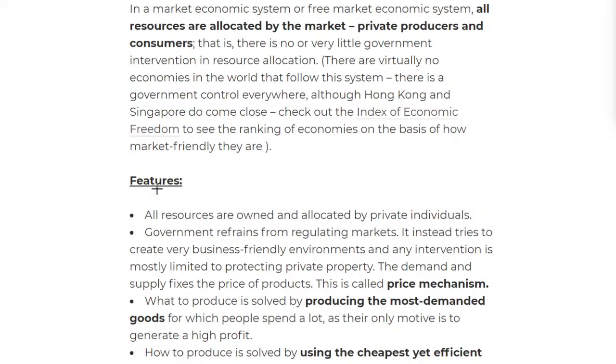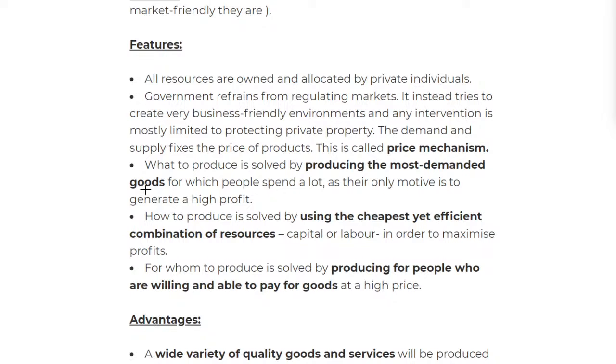In the features, we say all resources are owned and allocated by private individuals. So these resources are goods and services. All these raw materials are owned by these private individuals, by these businesses, and the government can do nothing about anything related to the market. They cannot address pollution, or impose taxes, or provide any public goods. They have no say in this. There should be no need of the government in such an economic system.